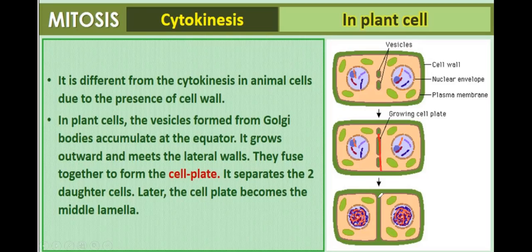All of them fuse together and form the cell plate. This cell plate separates the two daughter cells. Later, the cell plate becomes the middle lamella. So this is the way cytokinesis takes place in plant cell.